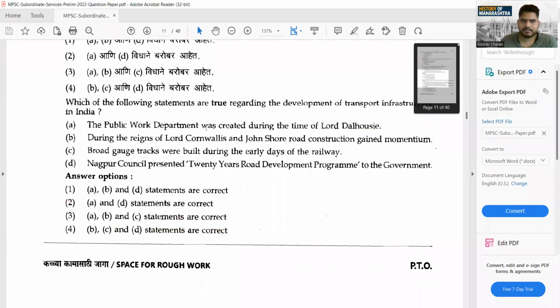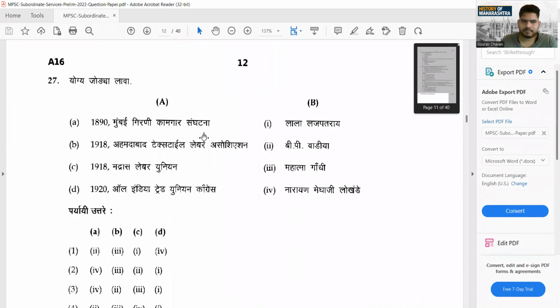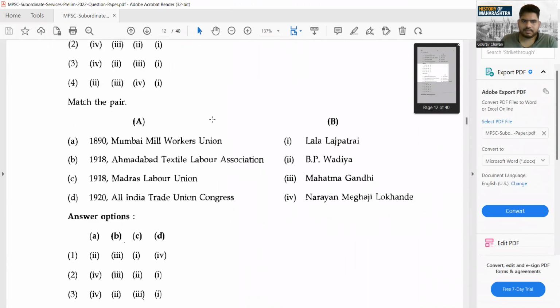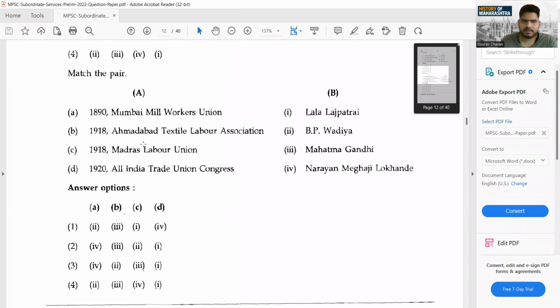Let's move to the next question. So it's about match the pairs. Mumbai Mill Workers Union, Ahmedabad Textile Labor Association, Madras Labor Union, All India Trade Union Congress. So the first thing which comes into your mind, whenever you go for the history lectures or the part after history, you get to know that Mumbai Mill Workers Association, the person responsible for mill workers, was NM Lokhande, Narayan Meghaji Lokhande.